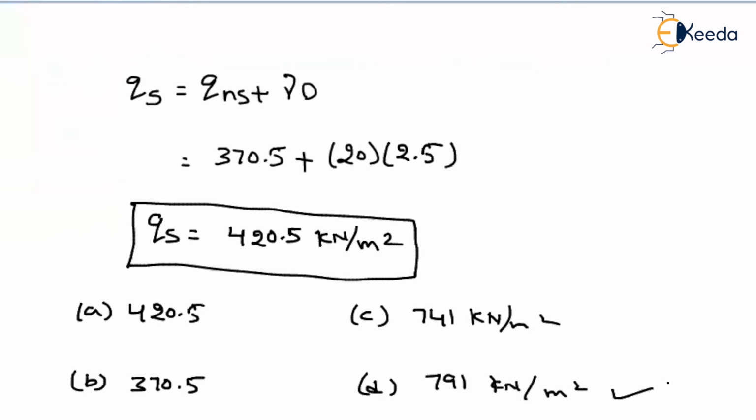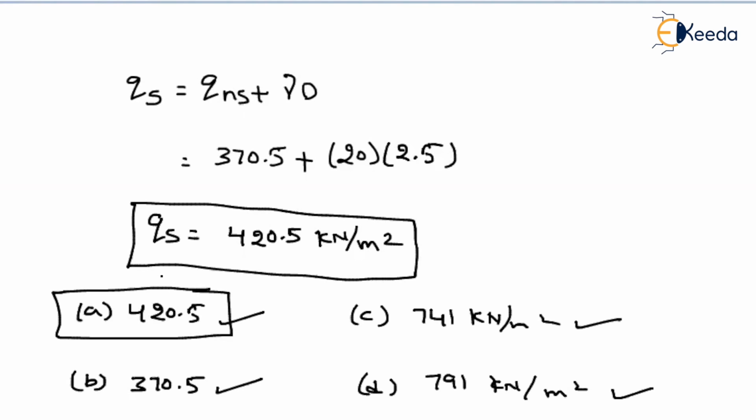These are for ultimate bearing capacity, net ultimate bearing capacity, safe net bearing capacity, and safe bearing capacity. They will give you all the options corresponding to different bearing capacities, but depending upon the question, you have to pick the correct answer. What are they asking? They are asking us to find the safe bearing capacity. So what will be the answer? 420.5. Before selecting the answer, we have to first see which bearing capacity they are asking.